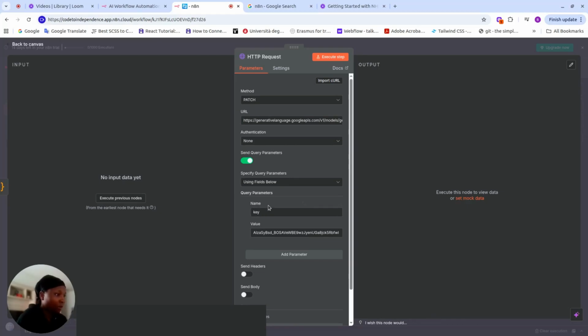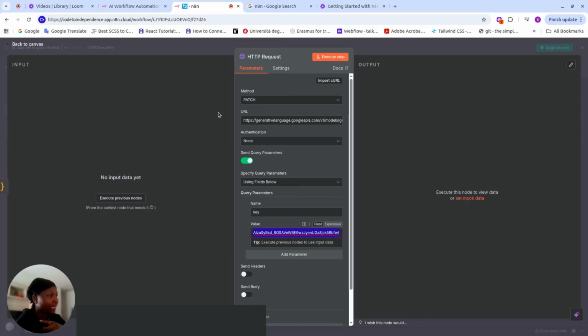It's the same thing, guys. We're using the fields below. So this key is simply the query parameter, and the value here is our API key from Gemini. If you want a Gemini API key, please go back to the video, as I keep repeating, so that you get to see the steps we go through to get it.